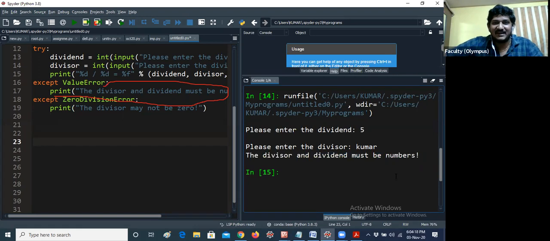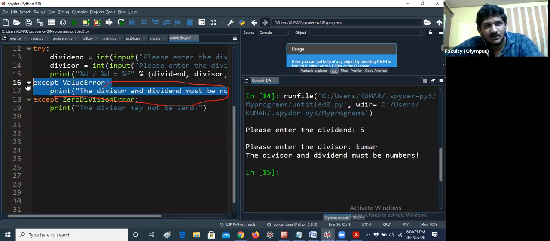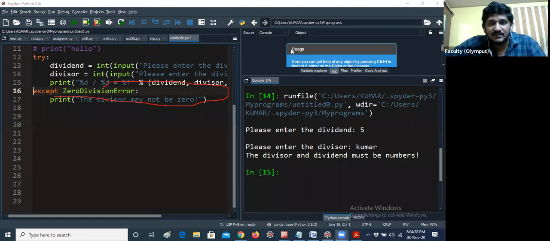So it is displaying like that. You can add any message like that. It is not throwing any error like we saw just before with int of Kumar. You are not getting an exception like that. For example, let me remove these two lines. I am removing these two lines.